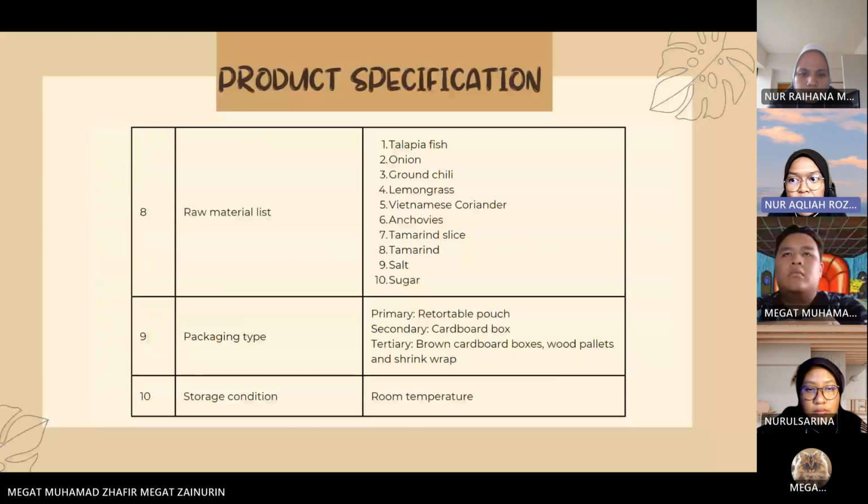For the primary, we use a 4-layer retortable pouch, the secondary is a cardboard box, and the tertiary is a brown cardboard box, wood pellets, and shrink wrap. For the storage condition, it is stored at room temperature. Next.